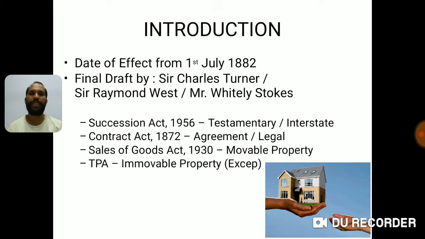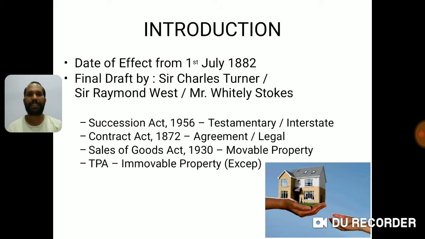The third one is the Sales of Goods Act, which came in the year 1930. It is not that the act was not available earlier to 1930. It was part of the Contract Act till then, but it was felt the Contract Act was too lengthy, so they separated the Sales of Goods Act from the Contract Act. So the Sales of Goods Act became independent in the year 1930, and this mostly deals with movable property.